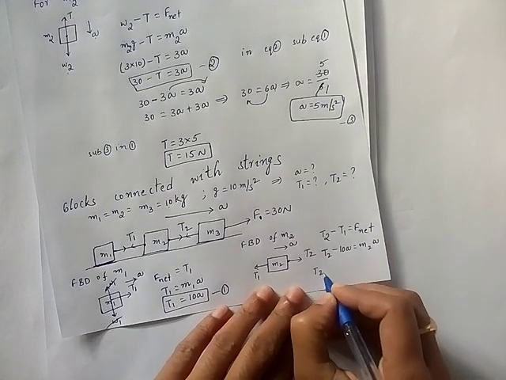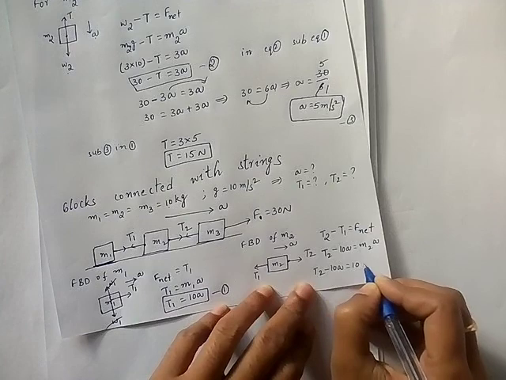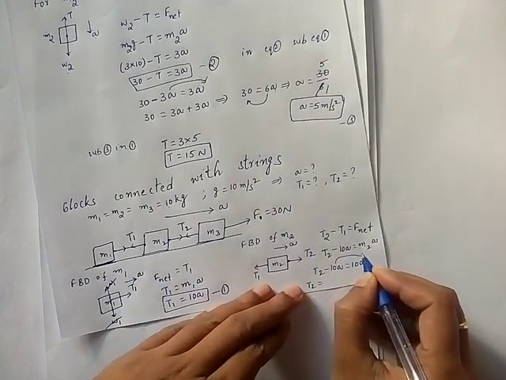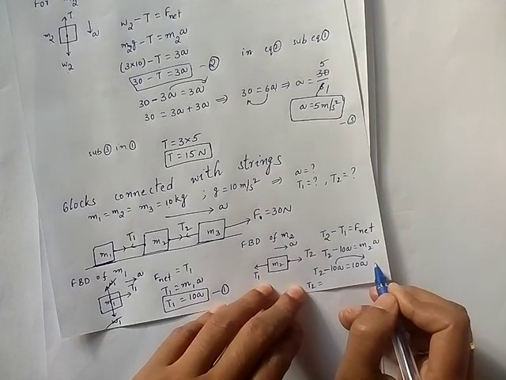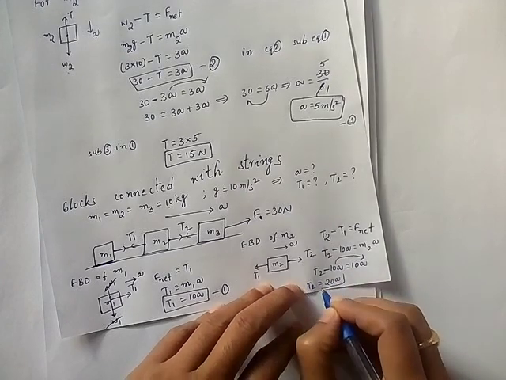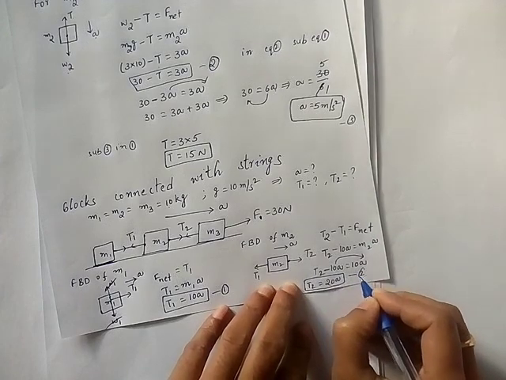So T2 minus 10A is equal to M2 also 10 only, so 10A. Now T2 will be equal to, send this 10A this side, it becomes plus, so 10A plus 10A will become 20A. Now I am taking this as equation 2.